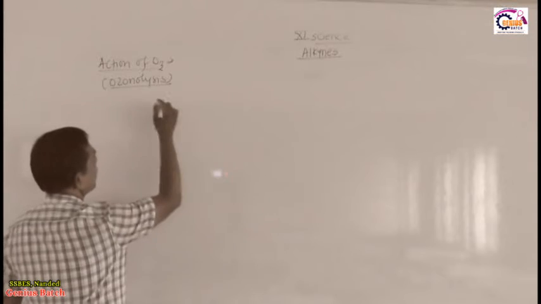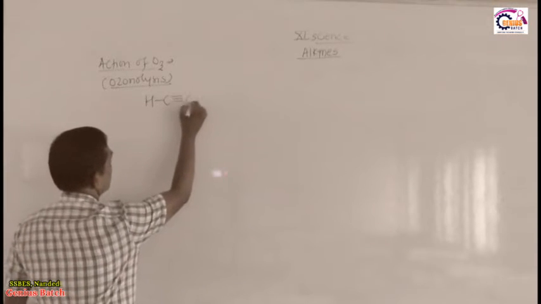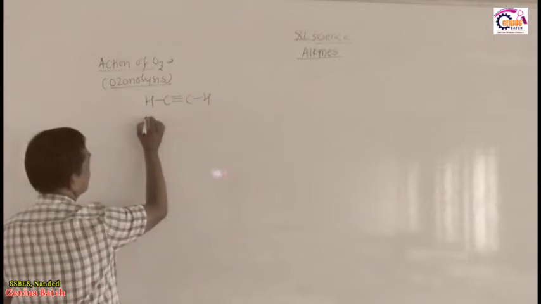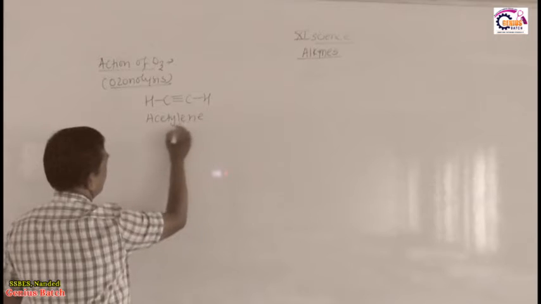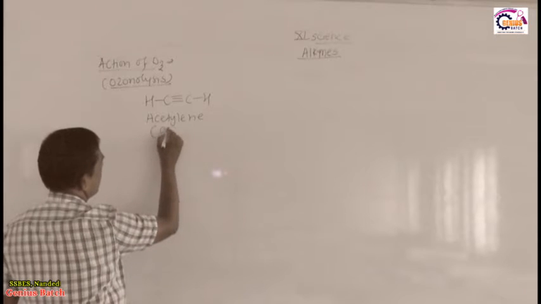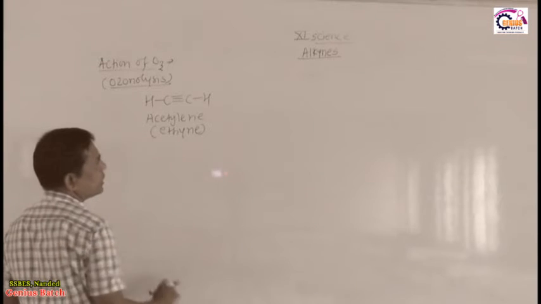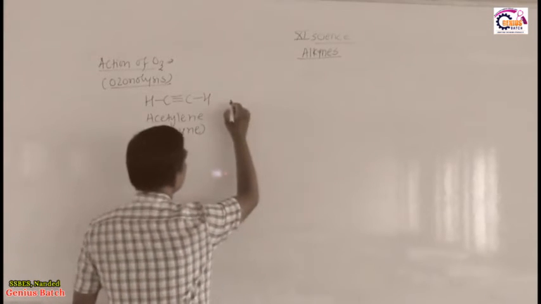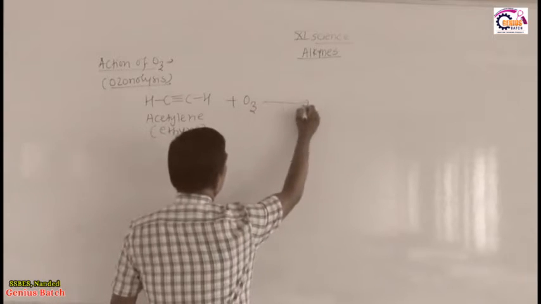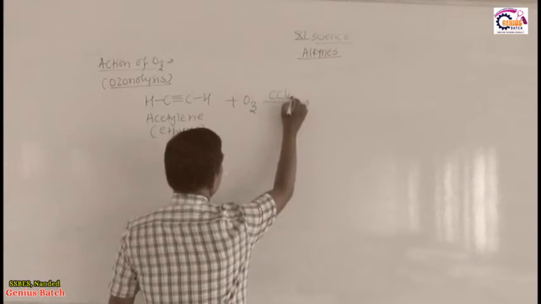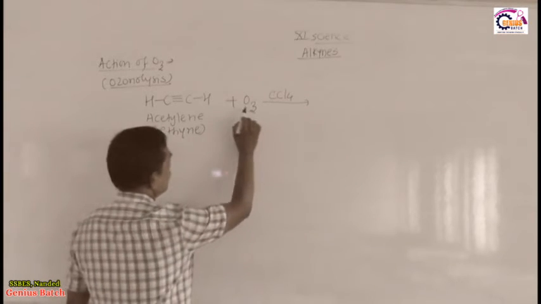So, look here, I take first alkyne, that is carbon carbon triple bond HC, it is called acetylene, which is also known as ethyne. So, acetylene or ethyne, when it reacts with ozone in presence of carbon tetrachloride, then what is the action?